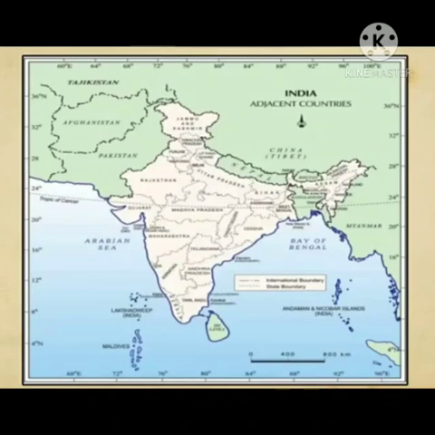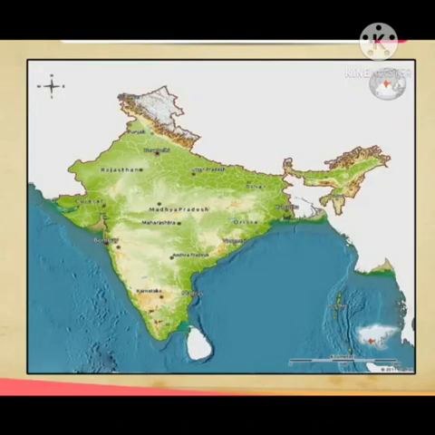Amount of rainfall received in these regions is between 50 to 100 centimeter. Regions that receive scanty rainfall are the Thar Desert, Rann of Kutch, Ladakh, northern parts of Himachal Pradesh and Haryana. Amount of rainfall received in these regions is less than 50 centimeter.